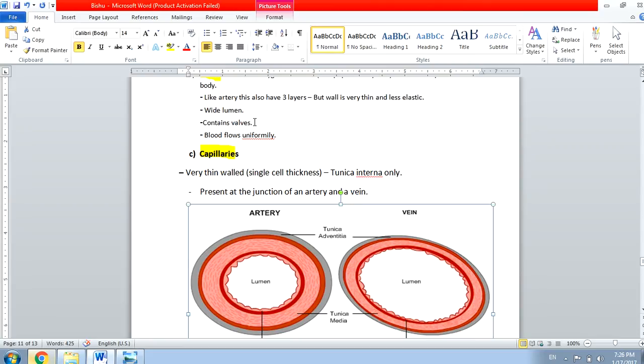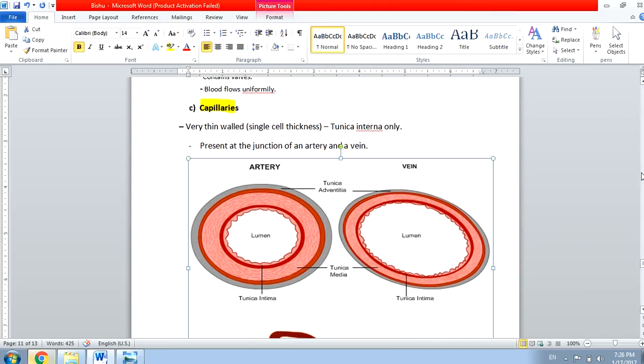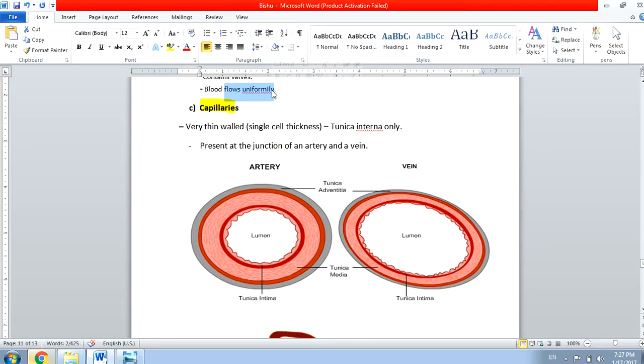Actually, artery doesn't need any valve also, because in artery the blood flow occurs because of the pumping action of the heart, while in vein it has to go against the gravity and then bring the blood back to the heart. So the veins need valve. I'll show you in the next figure how the valve works. In veins the blood flows uniformly, remember, but in the case of the artery the blood flows in spurts.